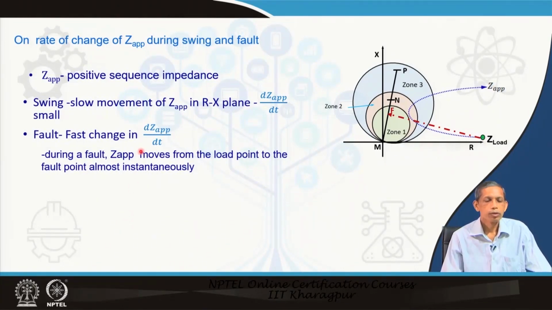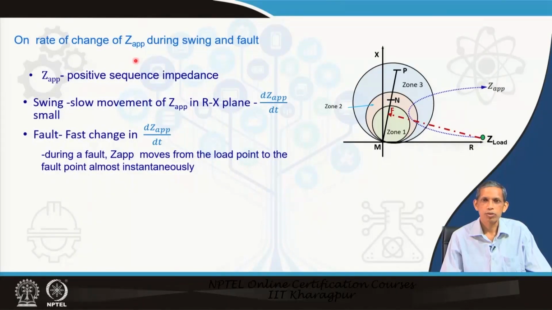Now, coming to different techniques on rate of change of impedance. The impedance we talk about, with the distance relay, the Z apparent which is being calculated or seen by the relay, is the positive sequence impedance, and that refers to the positive sequence impedance up to the fault point if it is a fault, that is what we have learned.